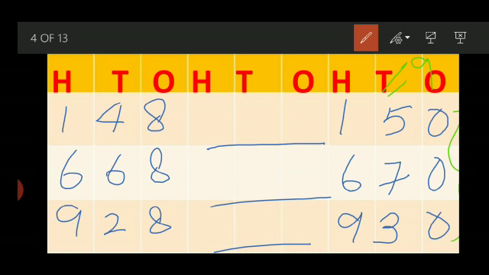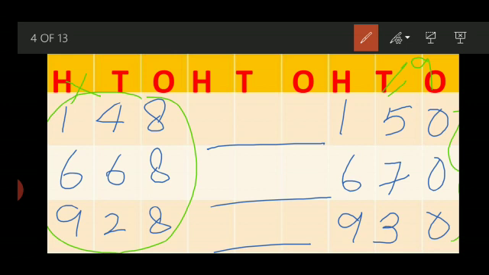Always remember, if any number ends on 0, whether in the in-between number or the before number, 0 is always converted into 9. You don't look at these numbers, just hide them. That means there's nothing there. Just put your hand or copy on that. Only we will see these numbers.